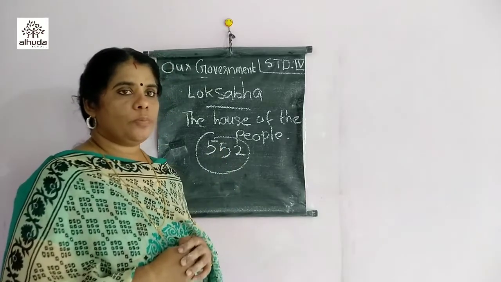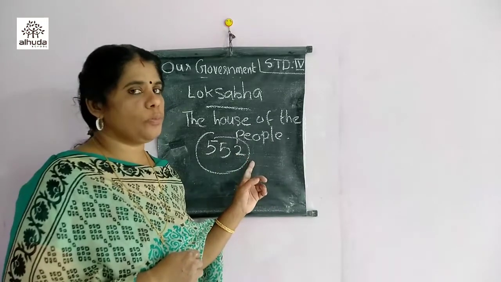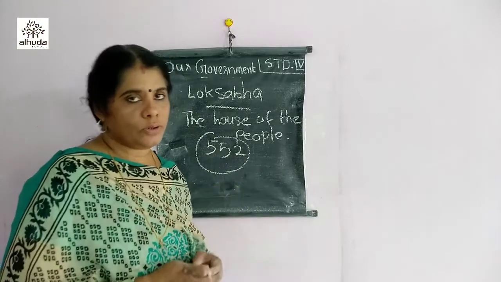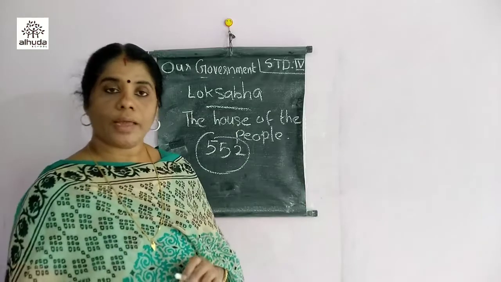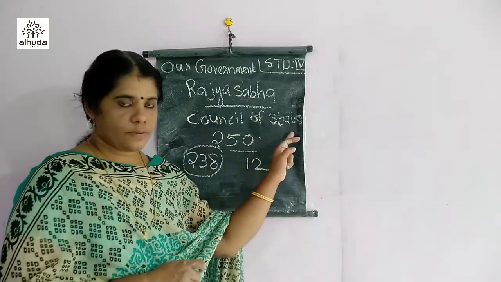And to be elected as a member of this Lok Sabha, he or she should be an Indian citizen and age should be above 25. So that's about the Lok Sabha. Now coming to Rajya Sabha. Rajya Sabha, another name is Council of States.